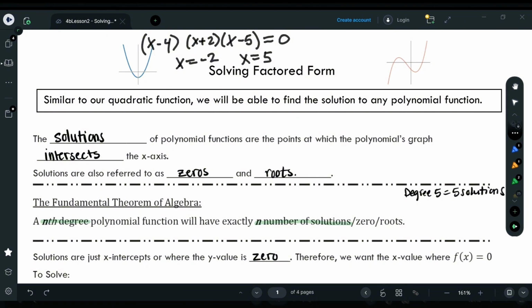This was a degree 3 polynomial. It's equal to 0, and each factor gives us a solution. So we've already got these two, x equals 5, x equals negative 2. And here we would have one more solution, x equals, change the sign, positive 4. So here for this degree 3, we get 3 solutions. That's kind of where we're going with this, okay?